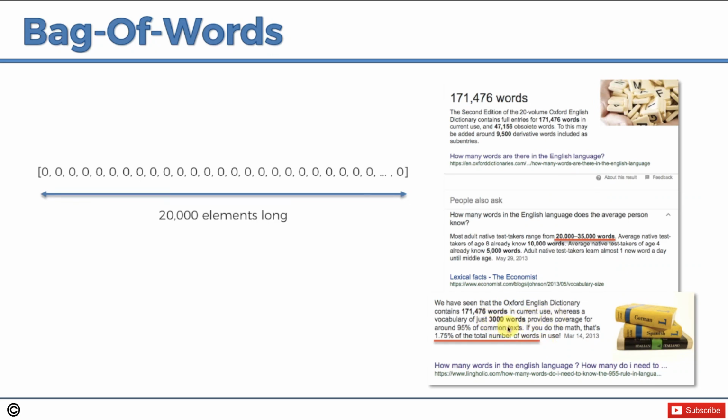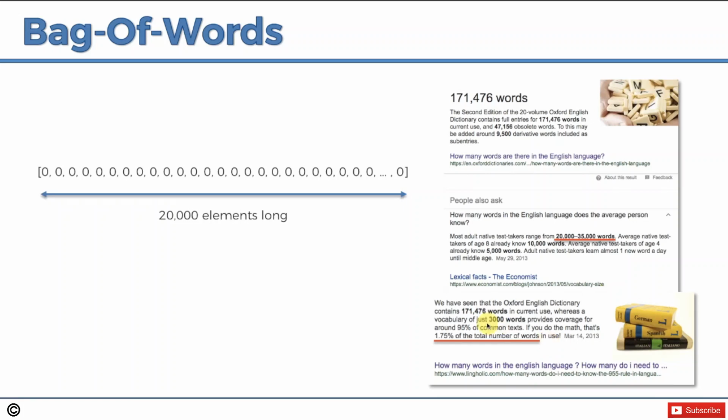about 3,000 words. Out of those 171,476 words, we only use 3,000 words, not just in conversational language, but you can see here, a vocabulary of just 3,000 words provides coverage for around 95% of common texts. 95% of common text, I'm assuming that's including books and stuff like that. So if you do the math, we only use 1.75% of the total number of words in the English language.